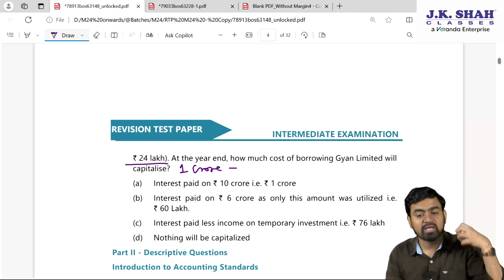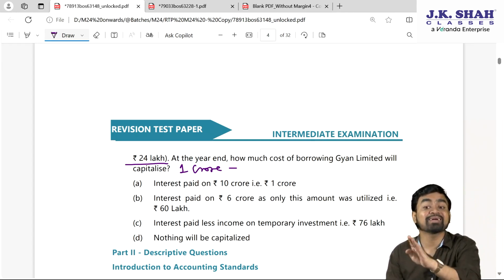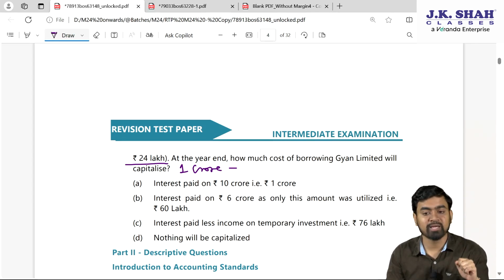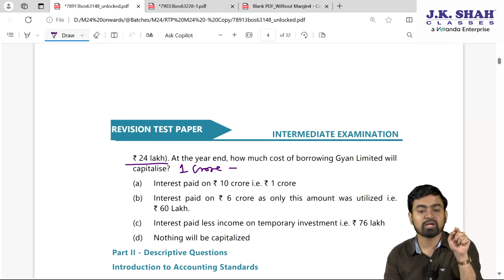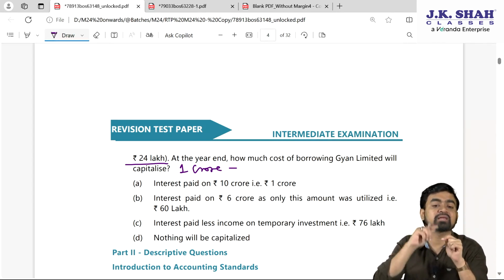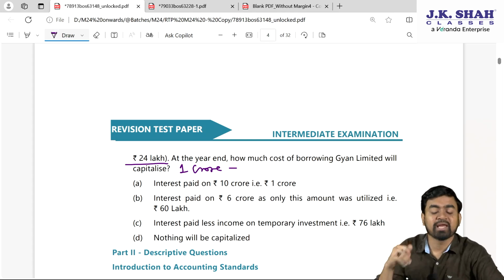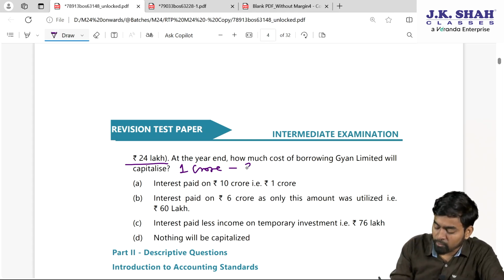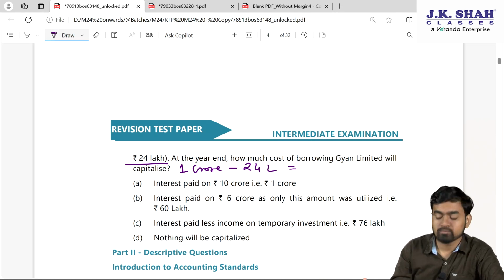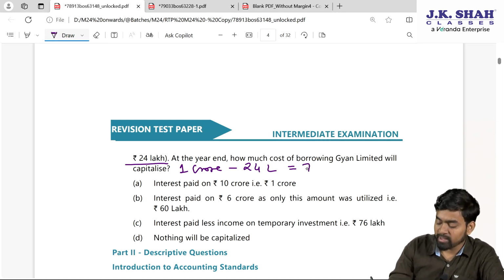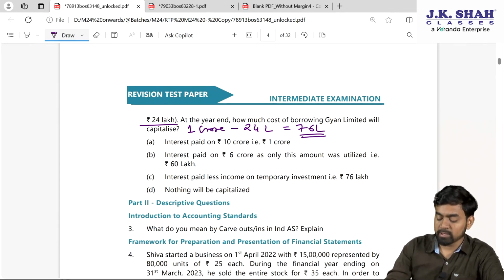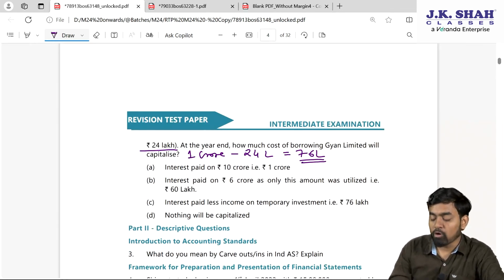So from that, whatever income we will earn, that will be directly related to this particular cost. The 24 lakh rupees which you have earned is directly related to this borrowing cost, and hence it should be subtracted from 1 crore, 24 lakh temporary income. So net borrowing cost which will be debited is 76 lakhs. Correct?